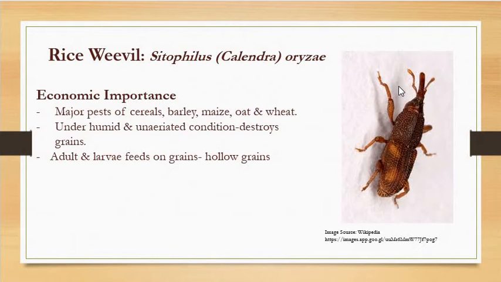So the adult is again small, 3 to 4 mm long, reddish brown, sometimes black also.